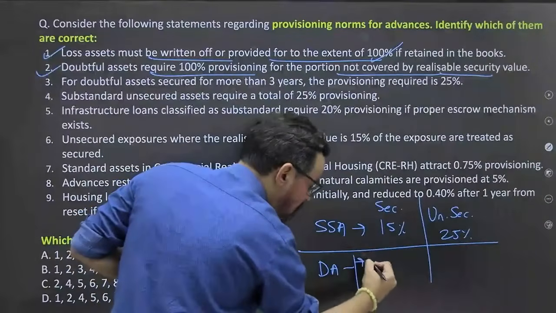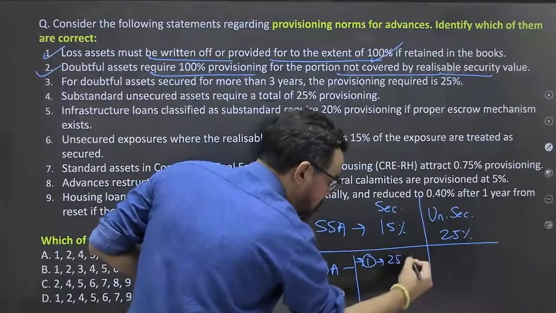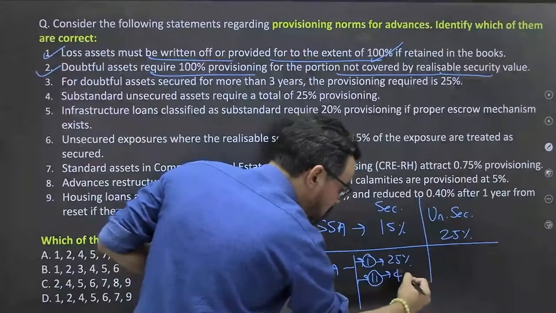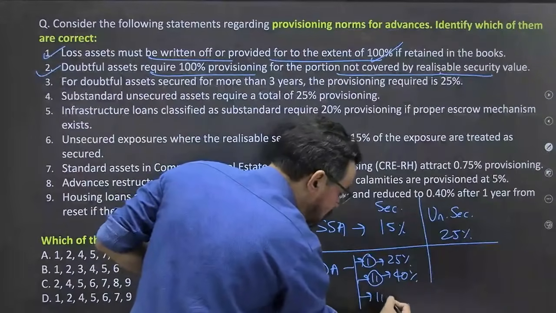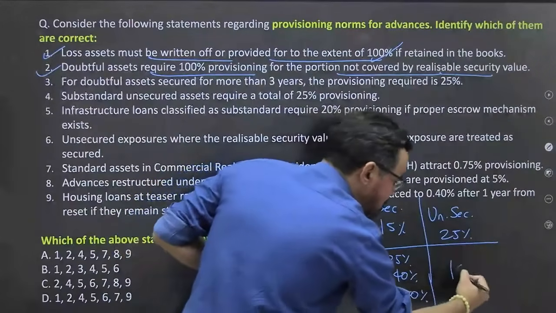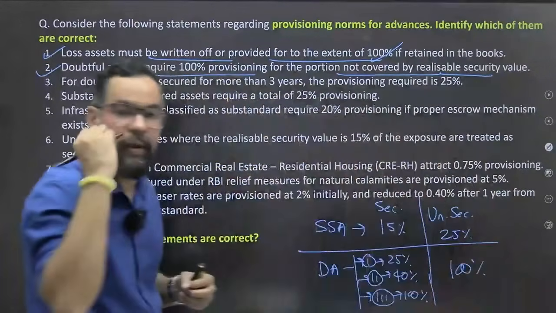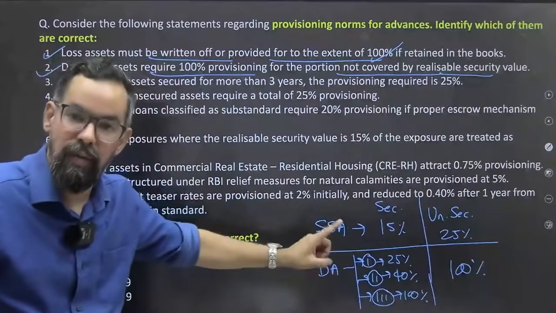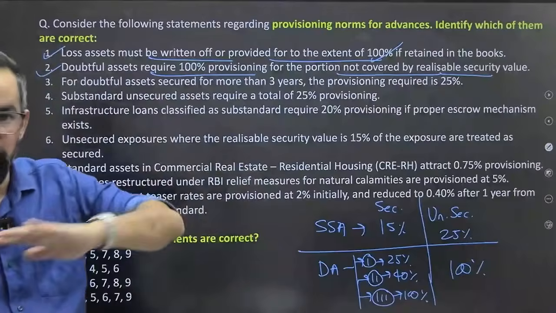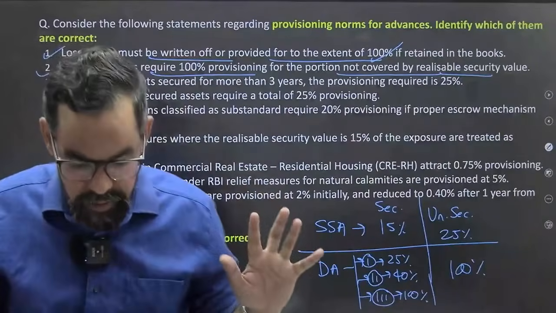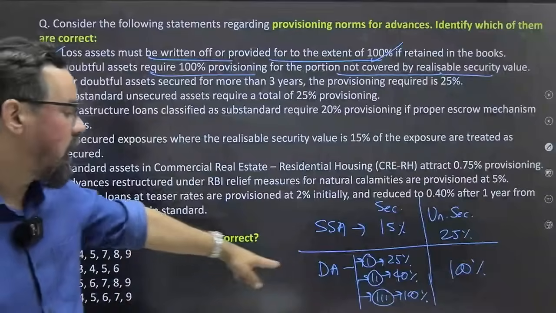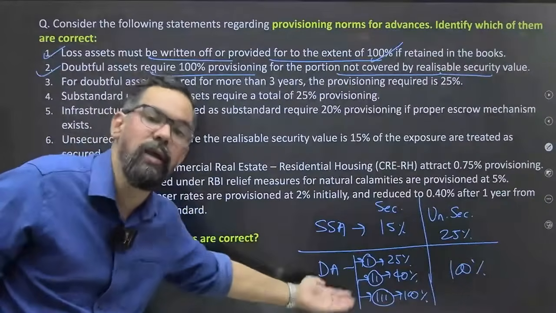In case of doubtful asset we have 3 categories, ठीक है। Doubtful 1 it is 25% for secured, ठीक है। आपका doubtful 2 आपका 40% for secured, and doubtful 3 it is 100%, ठीक है। If it is unsecured it is 100% from here itself, ठीक है। तो ये चीज आपका you have to remember this one। Apart from this, if it comes to loss asset, first of all it should be written off from our books, उसको हटाना पड़ेगा। अगर if we are keeping that particular asset in our book for any purpose, then we have to make a 100% provision, क्योंकि यहीं पे 100% पहुंच चुका है, ठीक है।